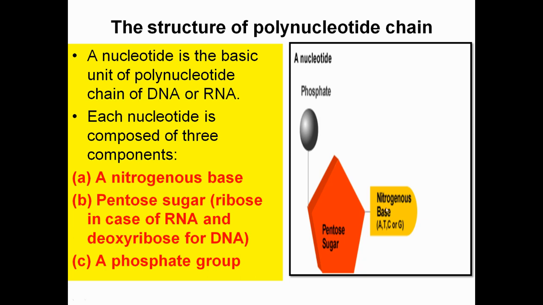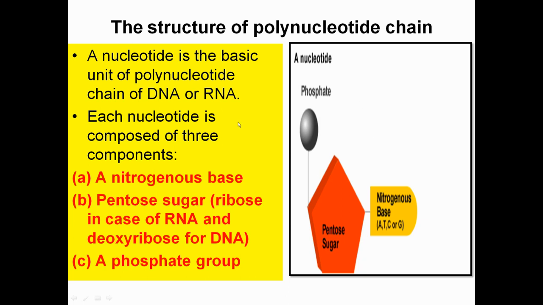These will be A, T, C, G in case of DNA, and in case of RNA, it will be A, U, C, G. Phosphate remains the same in both DNA and RNA. And this whole moiety, that is phosphate along with pentose sugar and nitrogenous base, will become your nucleotide.